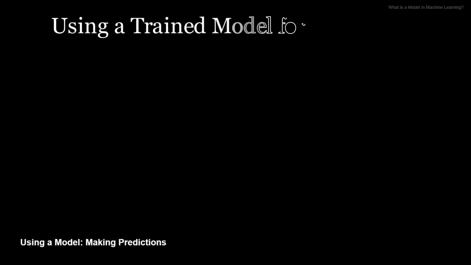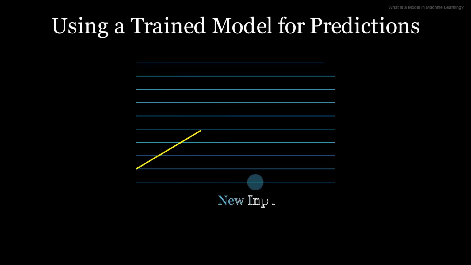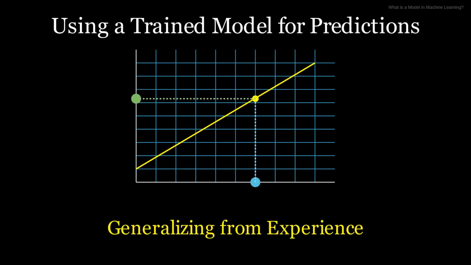After a model has been trained, its purpose is to make predictions or decisions on new, unseen data. Using our house price example, if a new house with a specific size comes along, we can feed that size into our trained model. The model, using the rules it learned from all the previous data, will then predict the most likely price for that new house. This is the power of a machine learning model, generalizing from past experience to make informed guesses about the future.